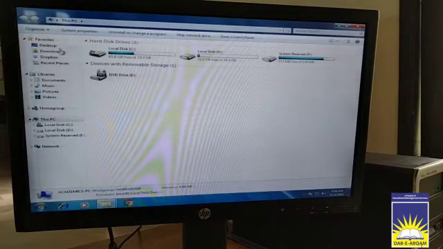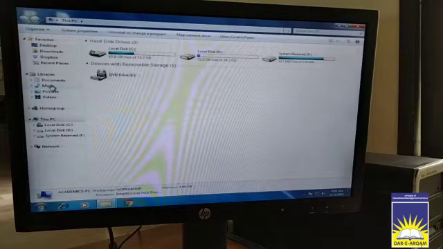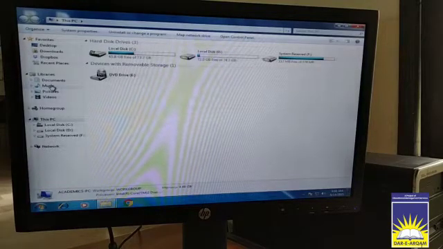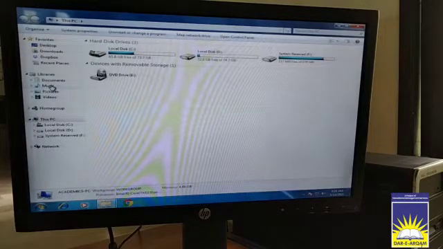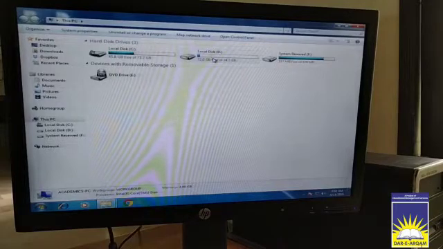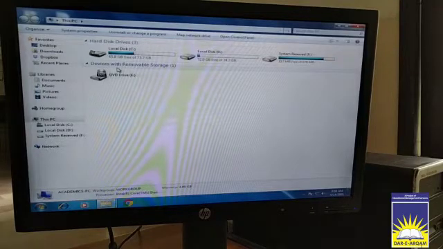These all are the information and folders in this This PC icon. Then we have different devices and drives like Local Disk, Local Disk D, System Reserved. These all are the drives. Then we have different devices like this DVD drive.